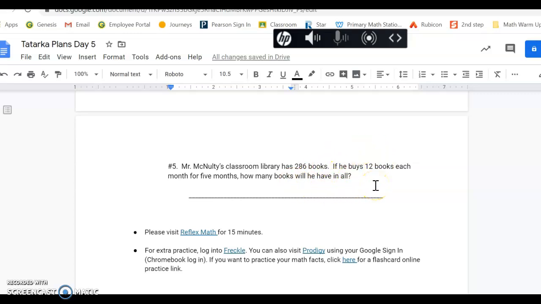My next step is I have to remember that he already has 286 books. So I have to think, well, he has 286 books plus however many new books he's buying, which I should have figured out in my previous step. If I add those two numbers together, that sum should give me my total for how many books he has in all.